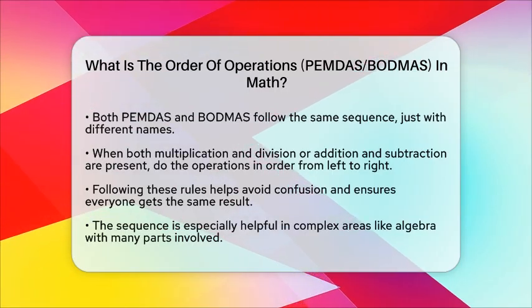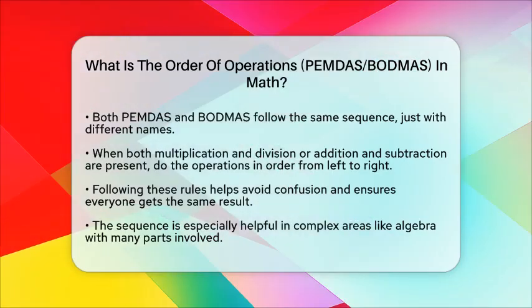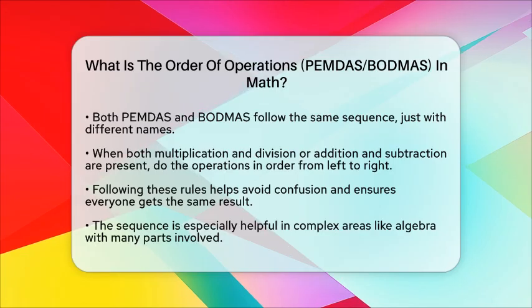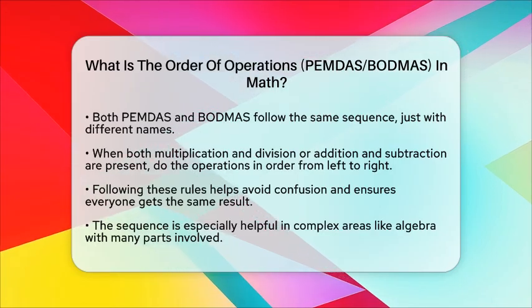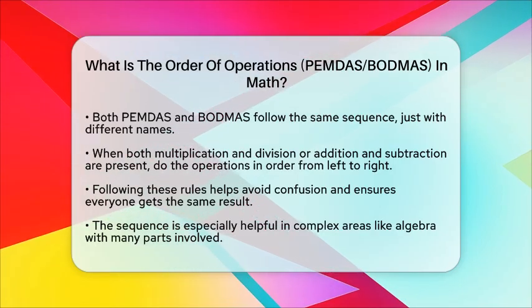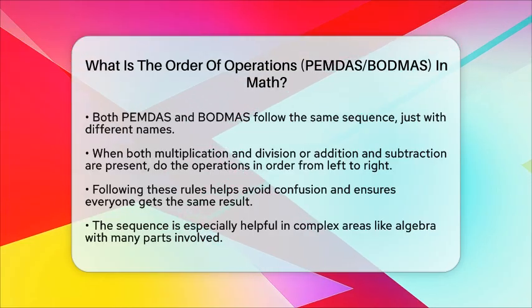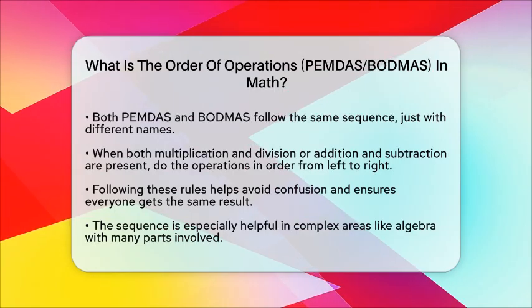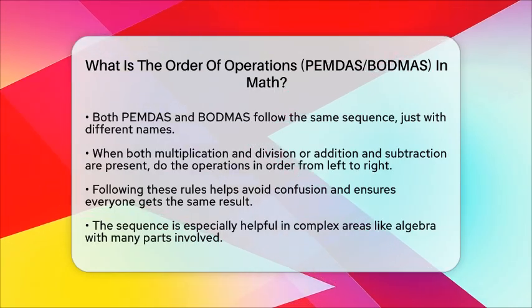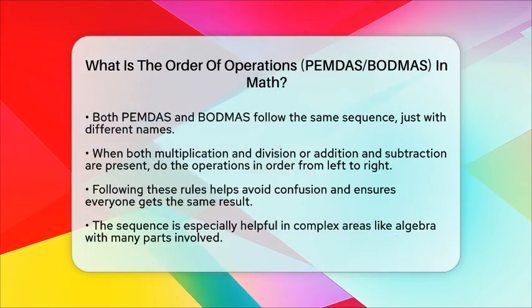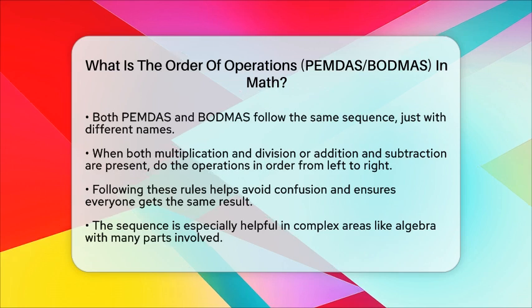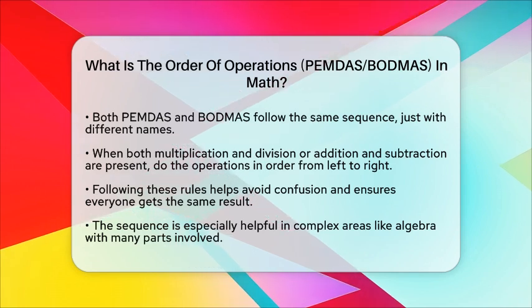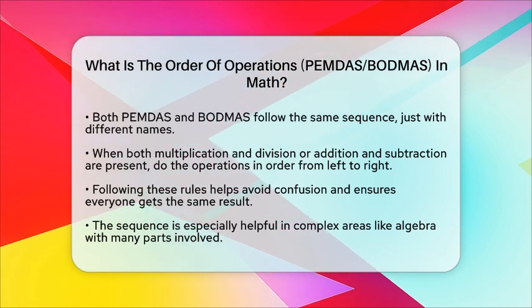Whenever you face a problem with multiple operations, follow these steps. Solve inside parentheses first, then exponents, then multiplication or division from left to right, and finally addition or subtraction from left to right. This sequence shows how numbers and operations work together, giving clarity to what might seem complicated at first. It's the key to understanding how numbers relate and combine, making math easier and more organized.